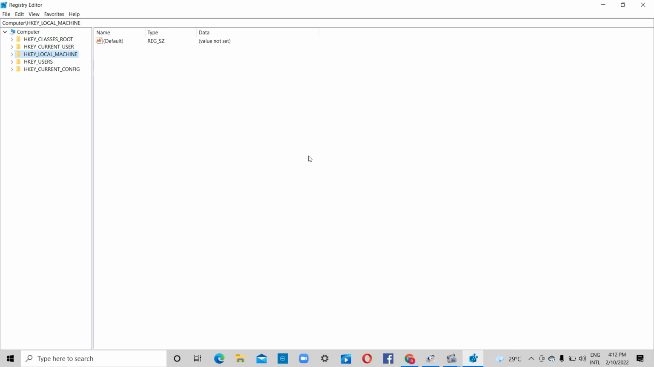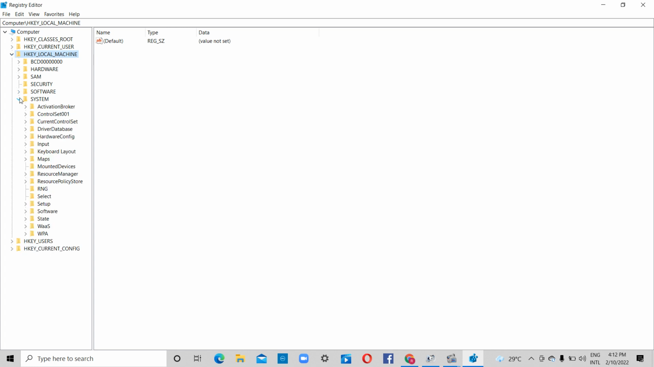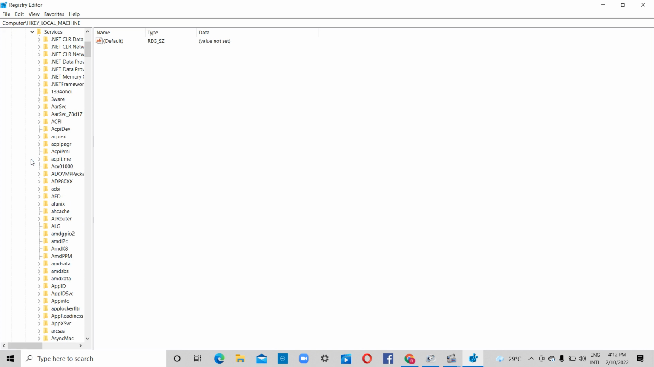Now open this window. Then press HKEY_LOCAL_MACHINE. Now click on System. Then open the CurrentControlSet. Click on Services. Now find USBSTOR.